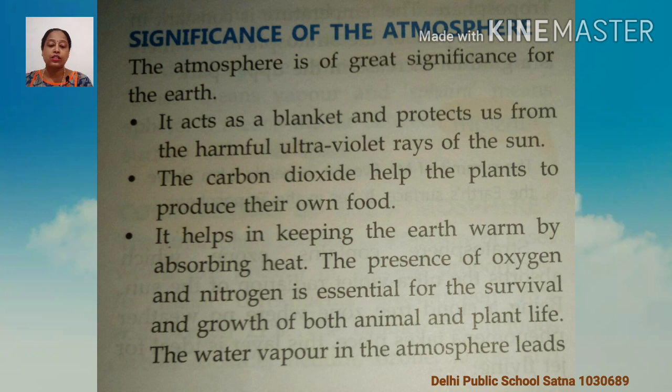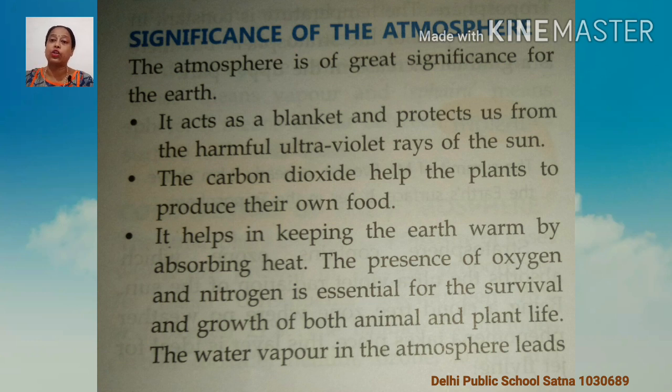The presence of oxygen and nitrogen is very essential for survival. For whoever lives on the earth, nitrogen and oxygen are very important, and also for the growth of both animals and plants. Okay, the water vapor in the atmosphere leads to precipitation and influences weather and climate. Now children, the question is, what is weather and climate?